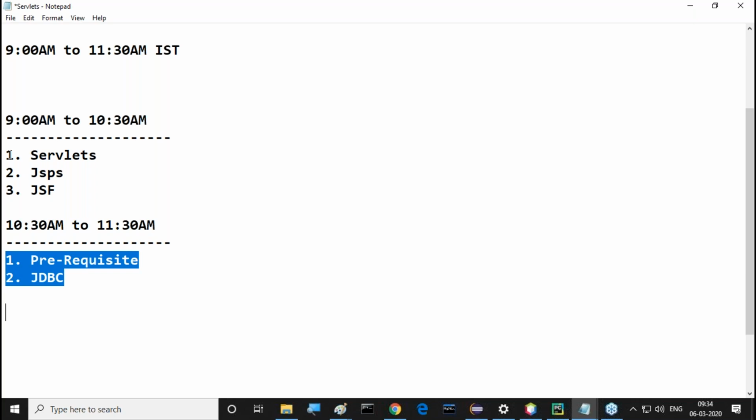What am I trying to do? It's very clear. See, I said to you already, JDBC and servlets are both independent, so we can start both technologies at a time here. Today is just an introductory class, so today I want to take the session 9 to 10:30 only. Today I will not start the prerequisite and JDBC part. Monday onwards, once all members are confirmed and coming, and Monday is fixed, I'll start our content at 10:30 to 11:30 also, along with 9 to 10:30.